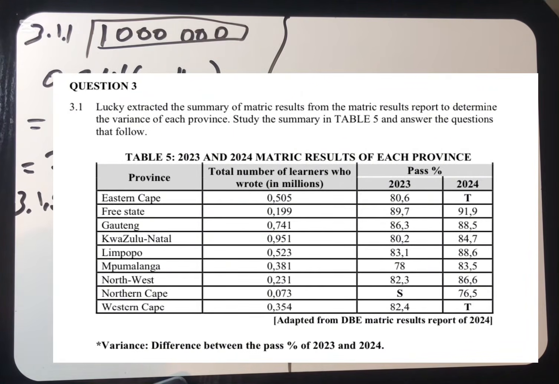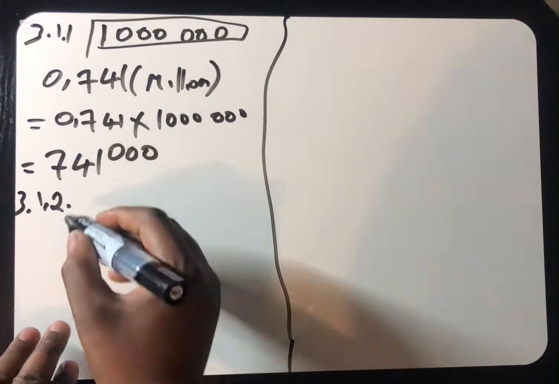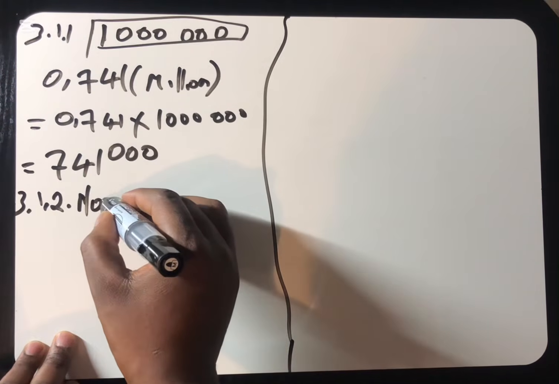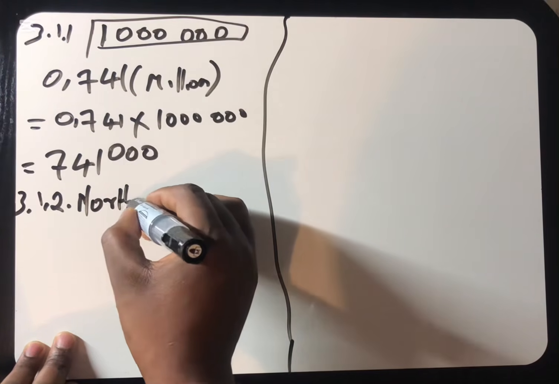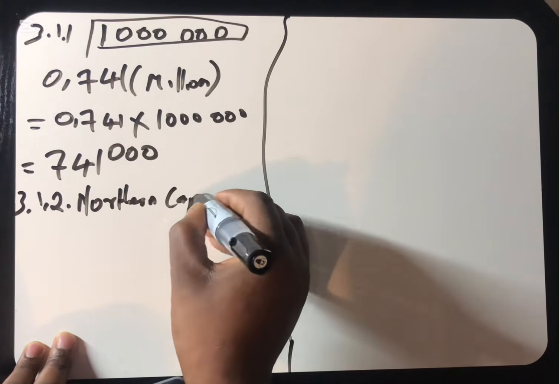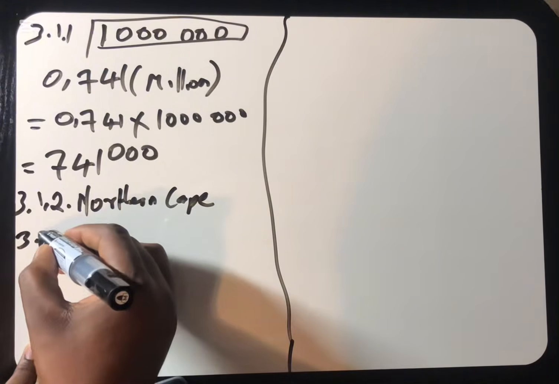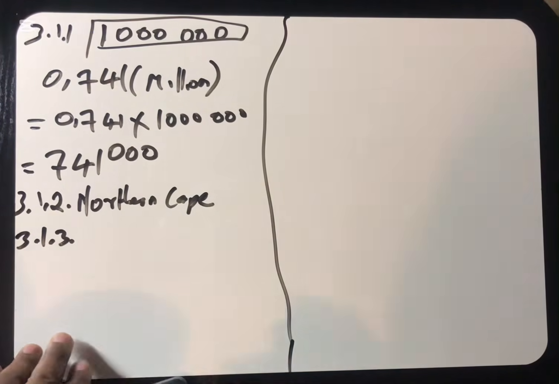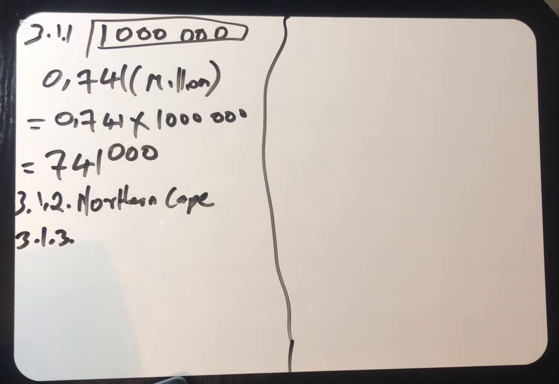Let's go to the Northern Cape, which is 0.073 multiplied by 1,000,000. We found that it's less than 100,000. So the Northern Cape is having learners that are less than 100,000.